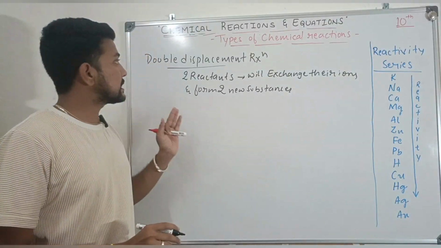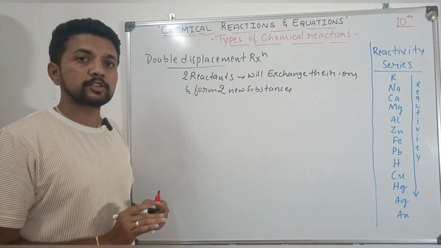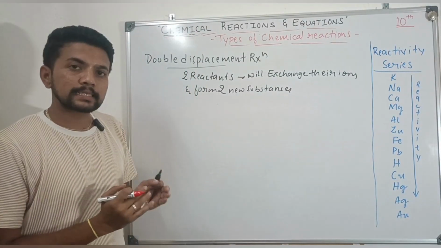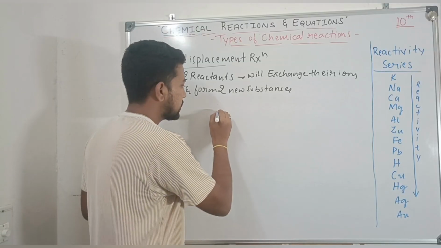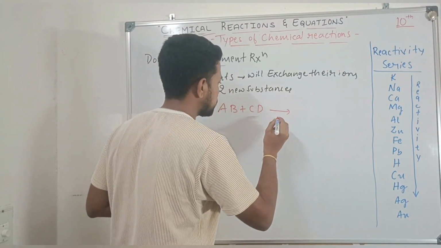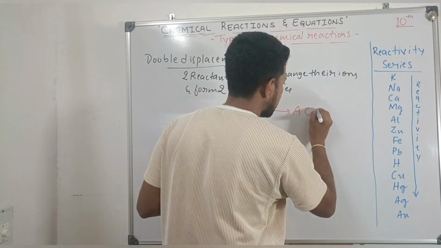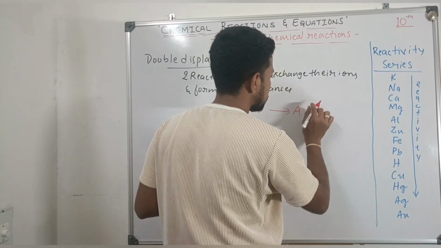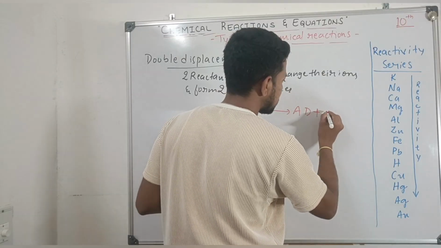This is called a double displacement reaction. It is generally represented as AB plus CD producing AC plus CB.